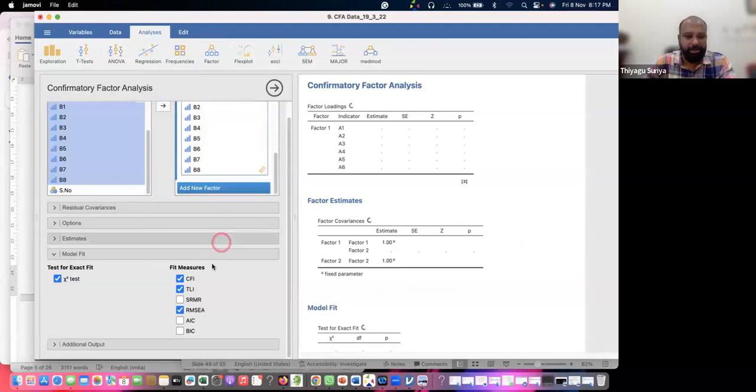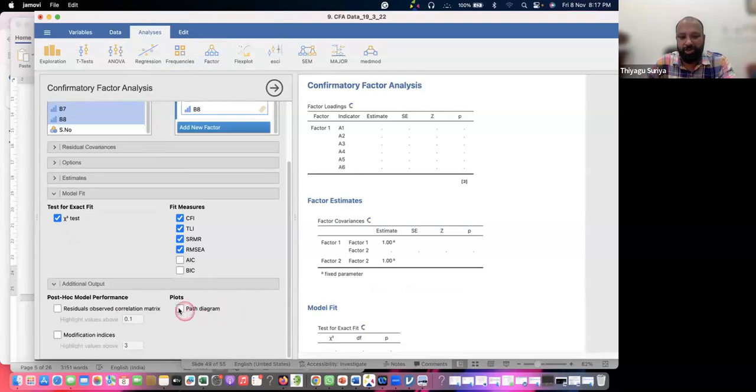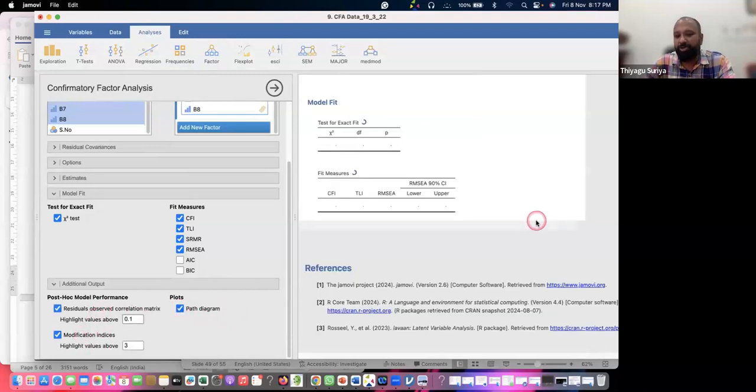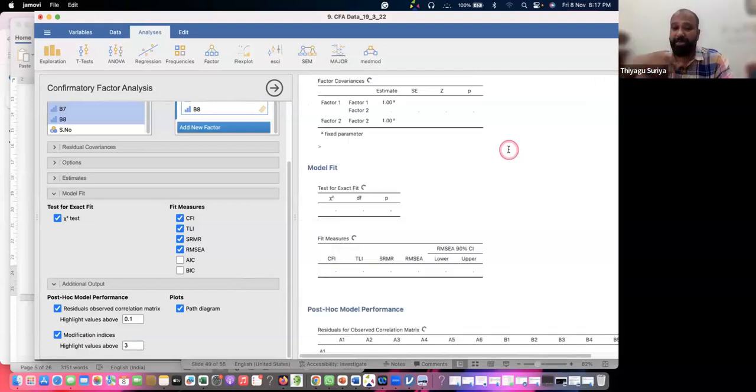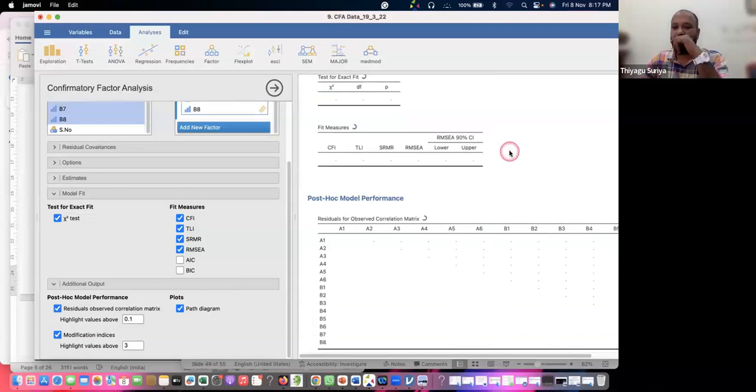And now you can see this. These are the things, and just go with the addition output. This output is the path diagram. You may get a wonderful path diagram. You can see how it's looking. A path diagram emerges, almost the same as software-based path diagrams. Drawing a path diagram is usually not that easy, but you can see this. Here you may get a wonderful path diagram.